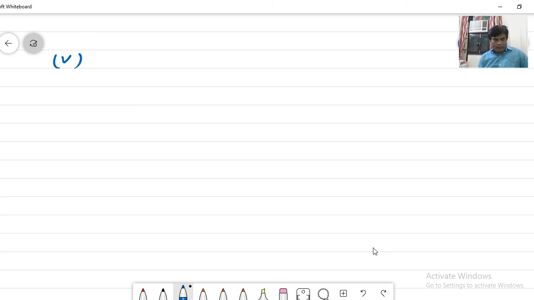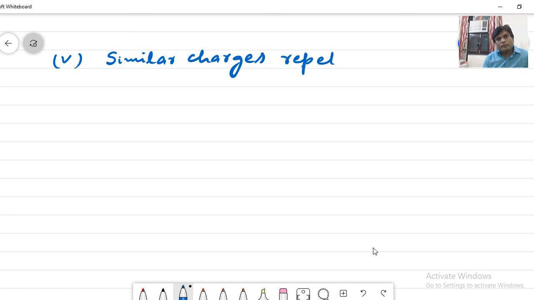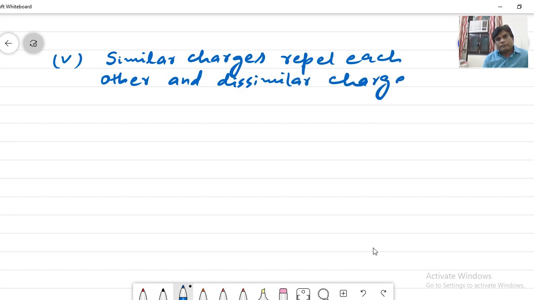This is familiar to all of us: similar charges repel each other, and dissimilar charges attract each other.